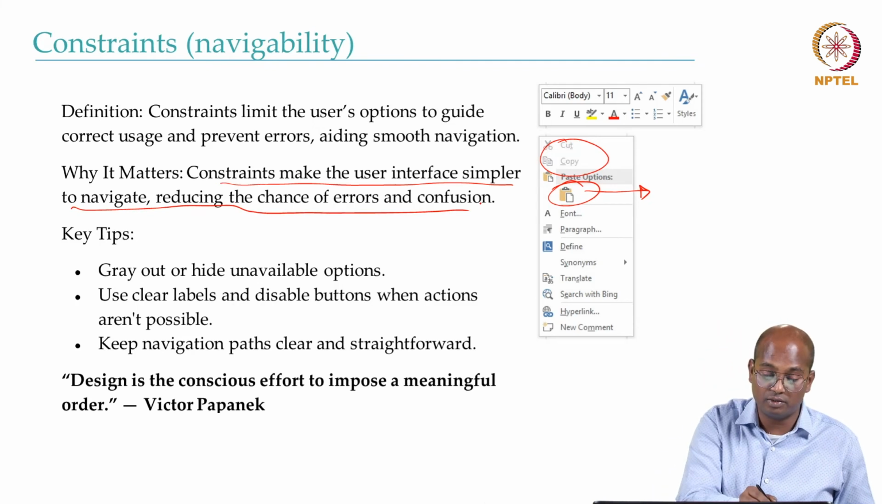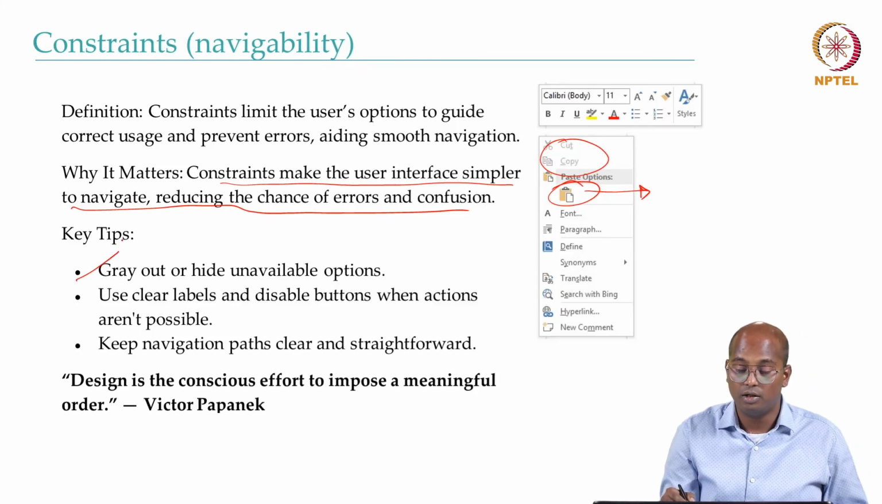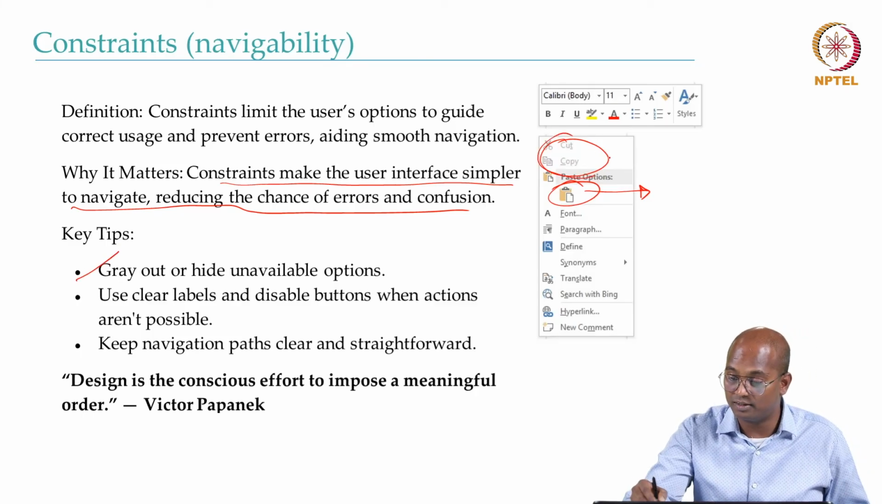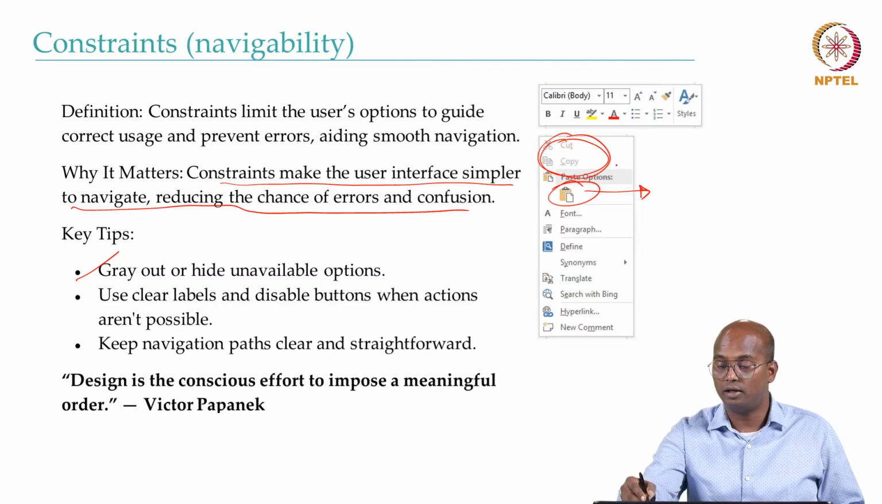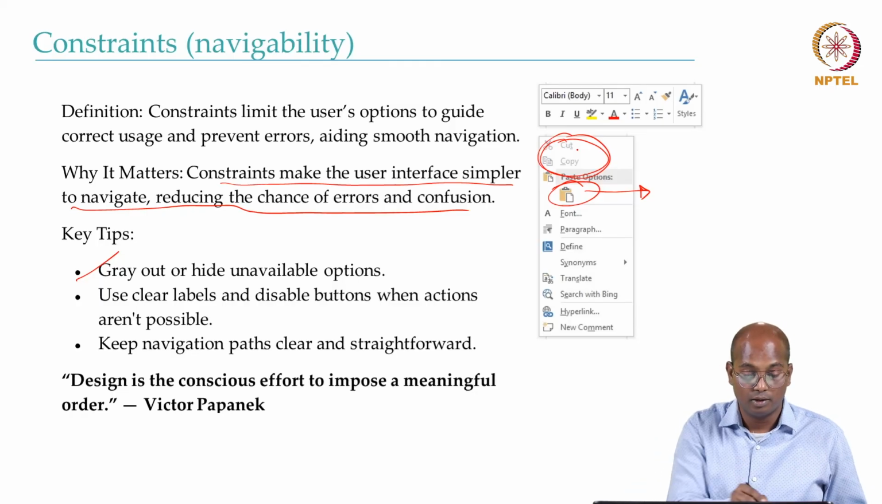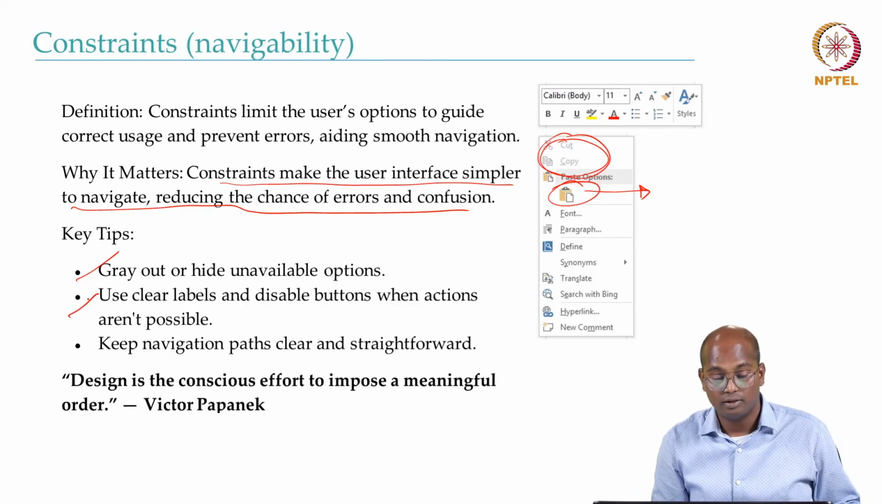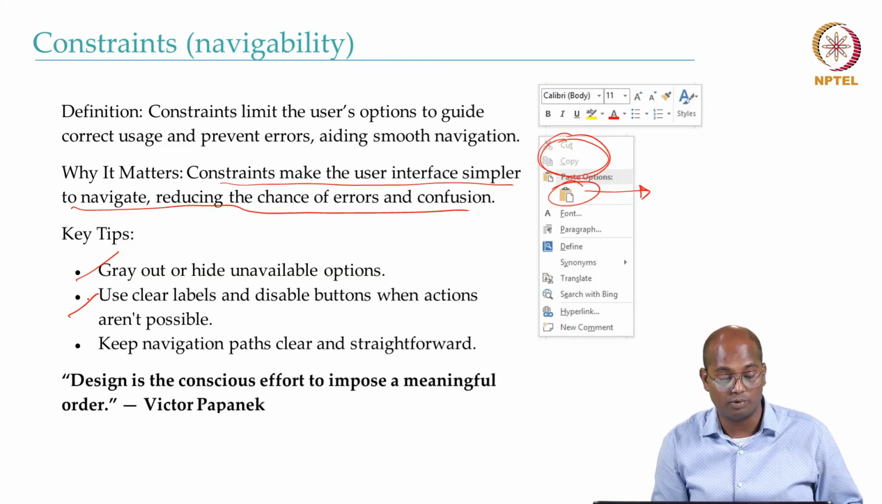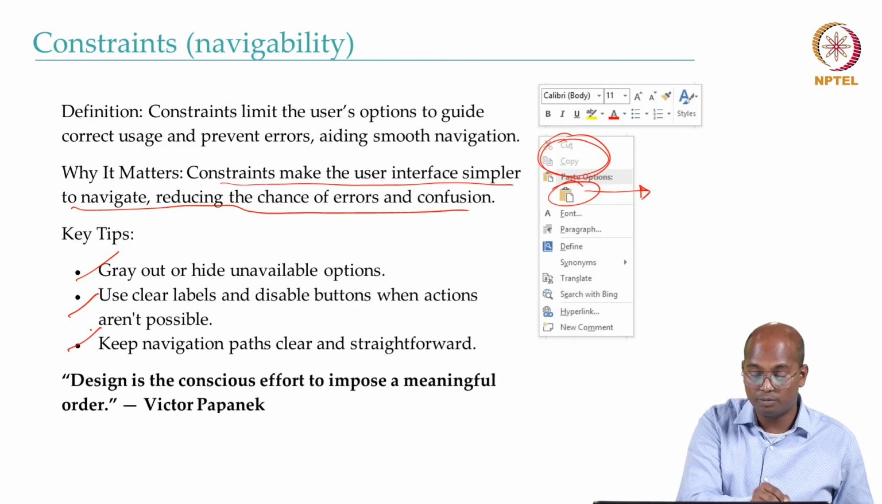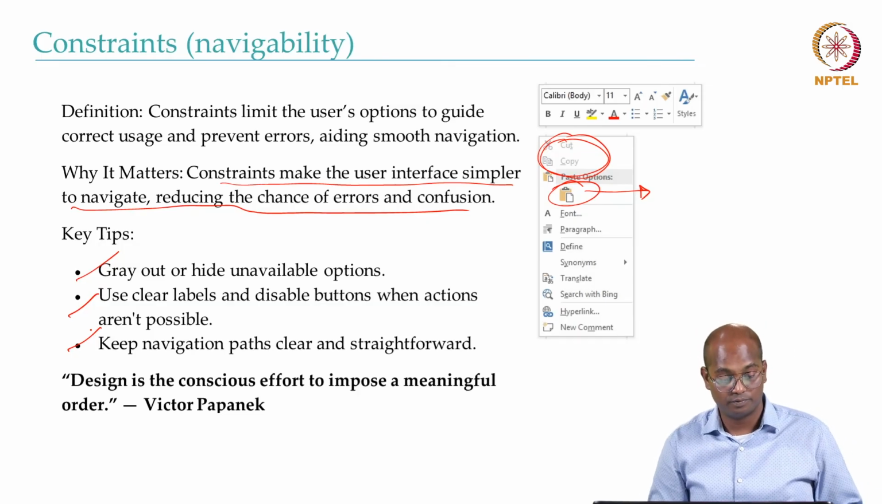So the key tip is to gray out or hide unavailable options. So like in this case, it has been grayed out, and in many places you might have seen that the things which are not allowed are basically hidden. Use clear labels and disable buttons when actions are not possible. Keep the navigation path clear and straightforward.